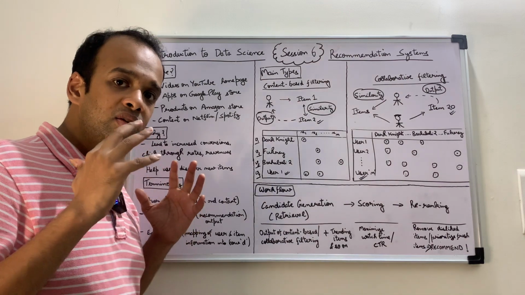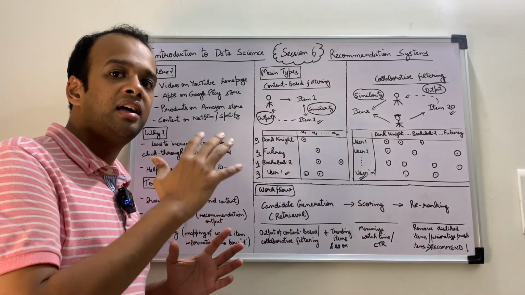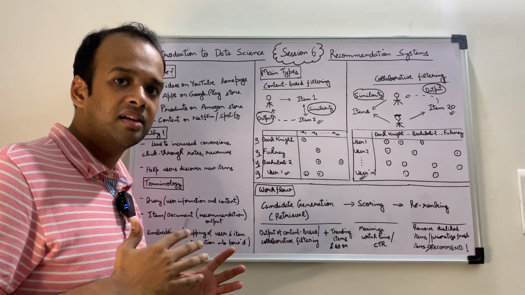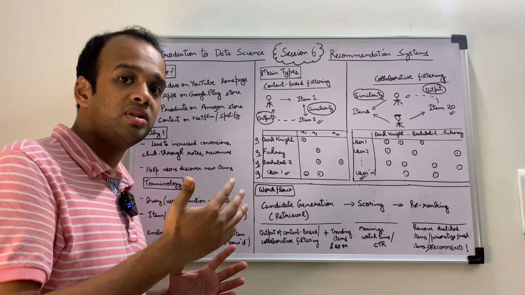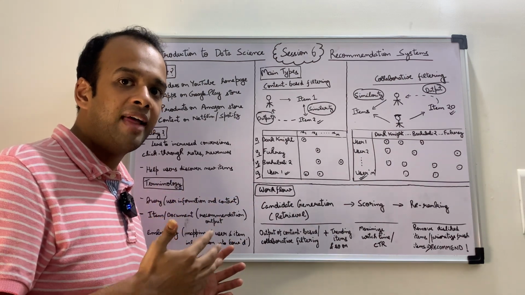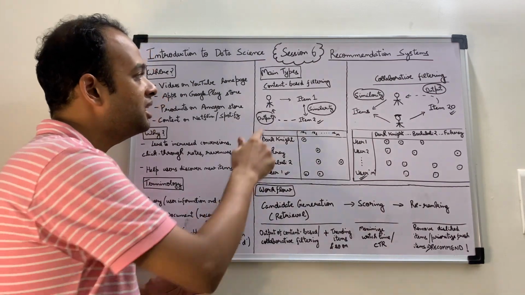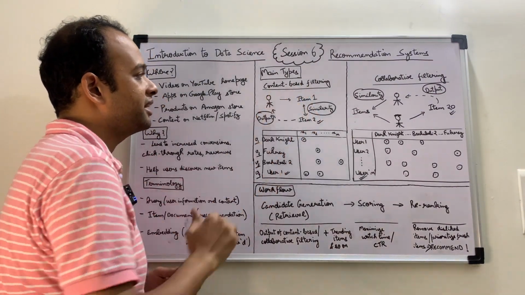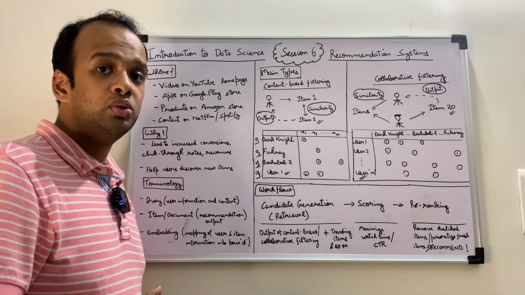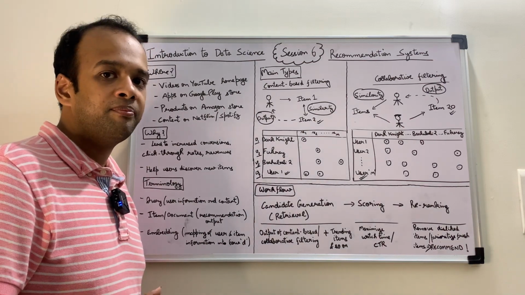So this is content-based filtering, which, to recap, looks at how similar the items are to the item that a user has purchased historically and then recommends the most similar item to that user. Now let's come to collaborative filtering.